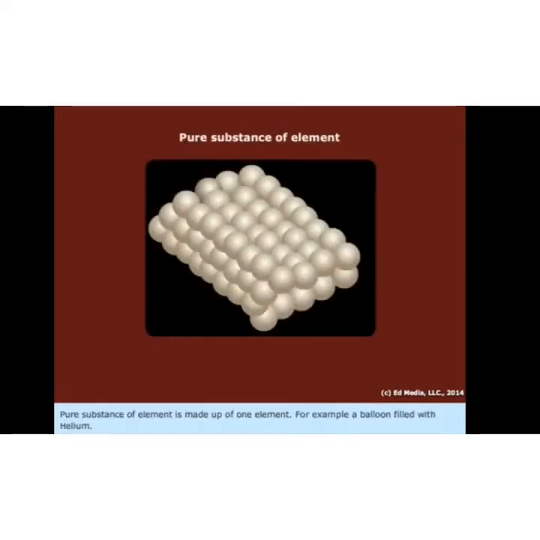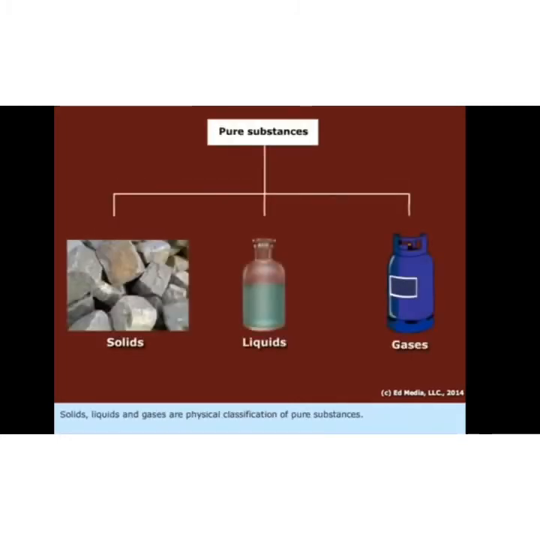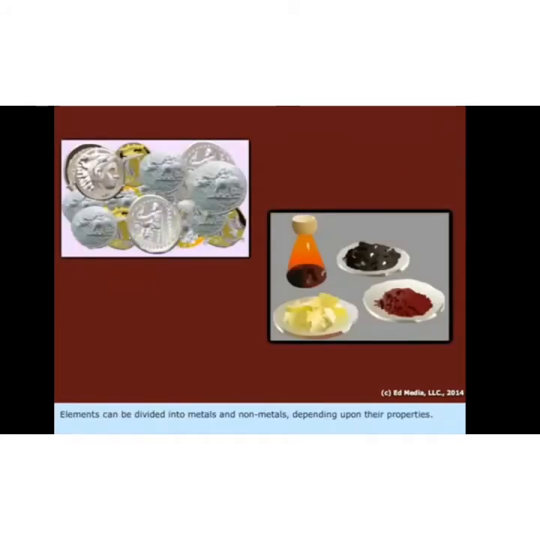A pure substance of element is made up of one element. For example, a balloon filled with helium. The balloon is filled with a pure substance because it is only helium, and helium is an element, not a compound. Solids, liquids, and gases are physical classifications of pure substances. Elements can be divided into metals and nonmetals depending upon their properties.